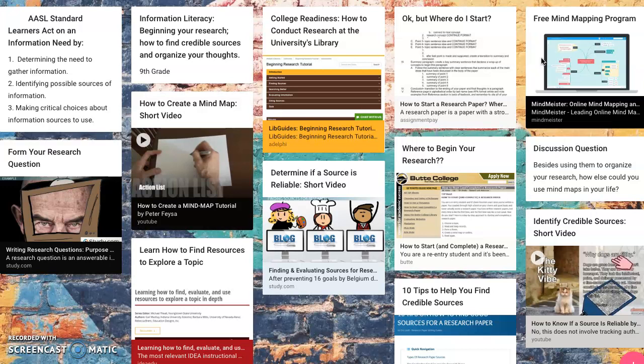And after you look at those, please look at our discussion question today, which is, how could you use a mind map outside of your research? In what other areas of your life could you use a mind map? When could it be beneficial?